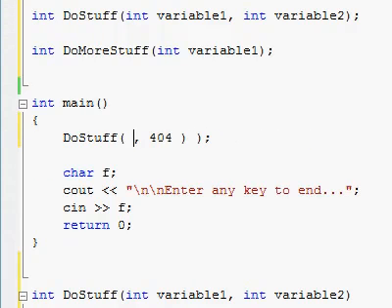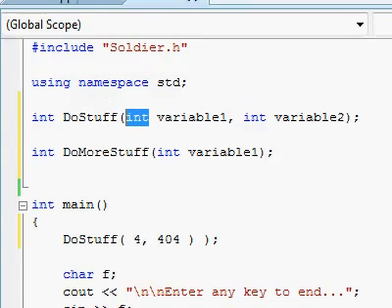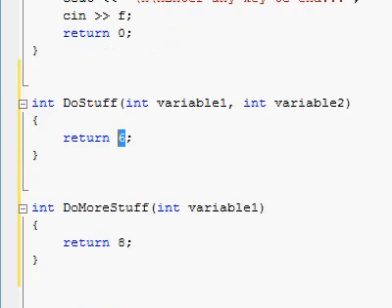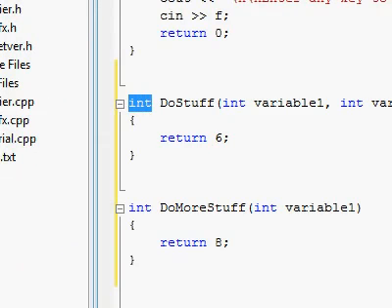So you don't have to type in something like int 4 and then int 404. You just pass in the number itself or the variable itself, and that expression that you're passing in will be evaluated as whatever type you said the argument will have. Now the same rule applies to the return statement. The return statement can be any valid expression which evaluates as the return type which you declared.